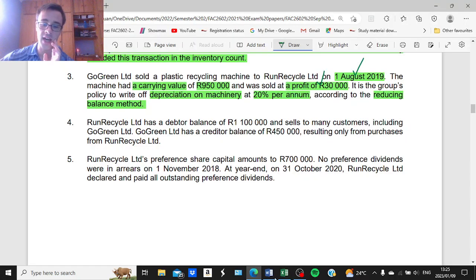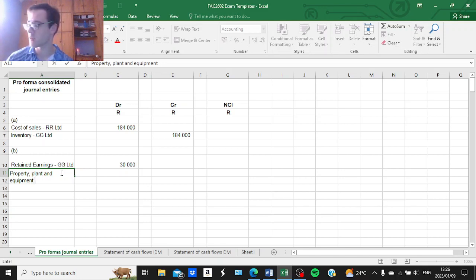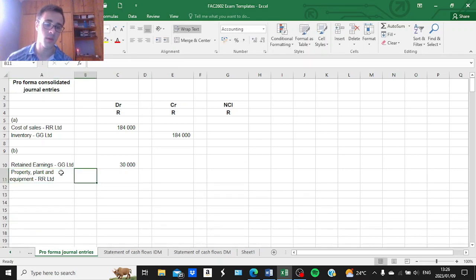The amount of the unrealized profit has been provided as 30,000, and this 30,000 Rand unrealized profit is included in the carrying value of property, plant and equipment for One Recycle Limited at year end. So therefore we will credit property, plant and equipment, or you can simply credit machinery, which will automatically form part of property, plant and equipment that is disclosed in the statement of financial position for that company. So you can credit property, plant and equipment, or machinery, for One Recycle Limited, and the amount used is 30,000.